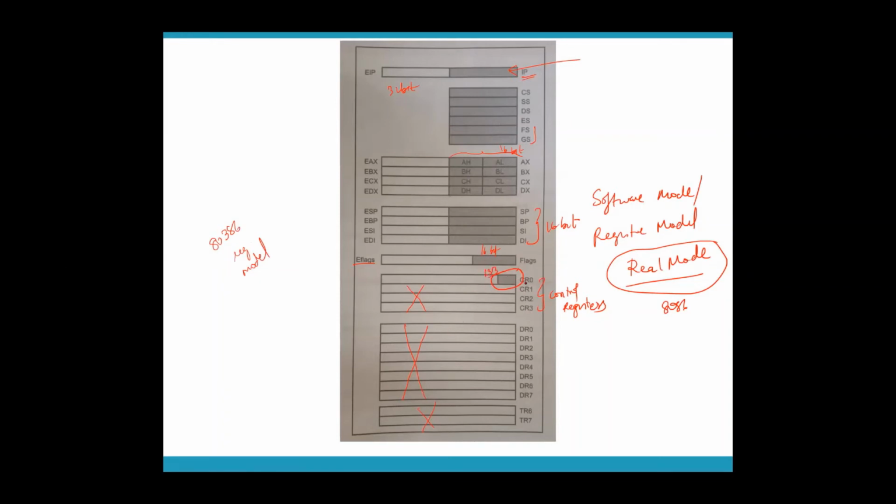The LSB of control register 0 is the only control register that is available during real mode. Okay, this is the software model in real mode. Now, if I show you the software model in protected mode, you can see everything is in white color. That means everything is basically available or made use of in protected mode.